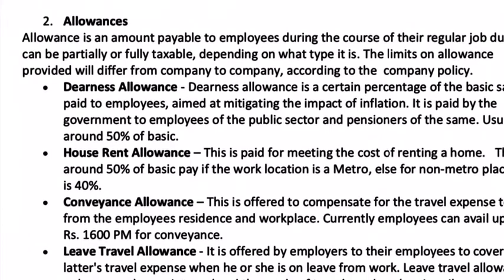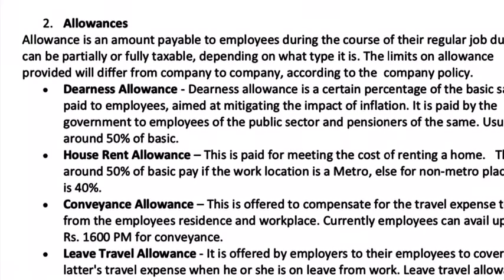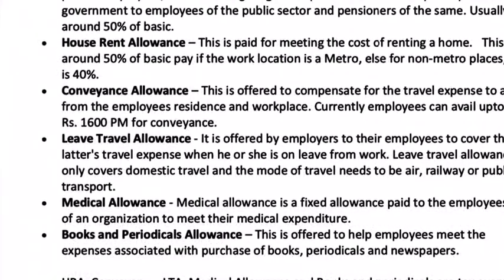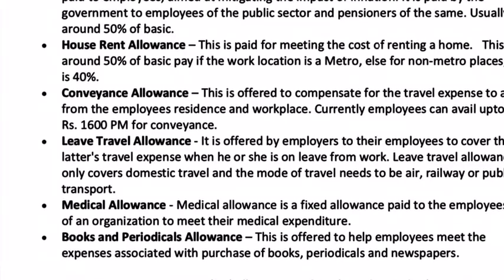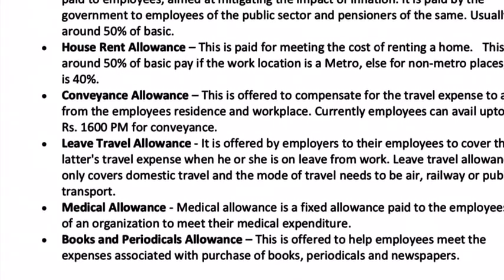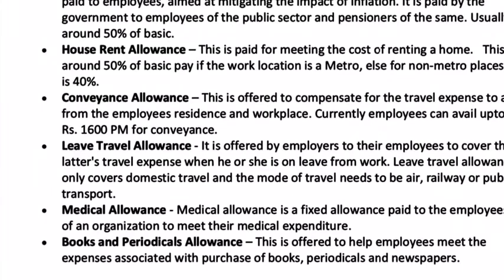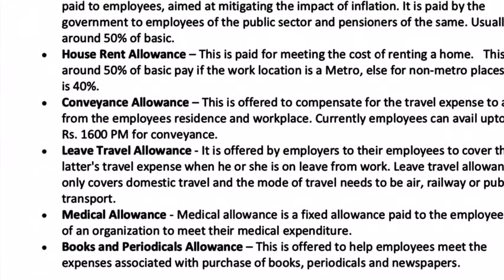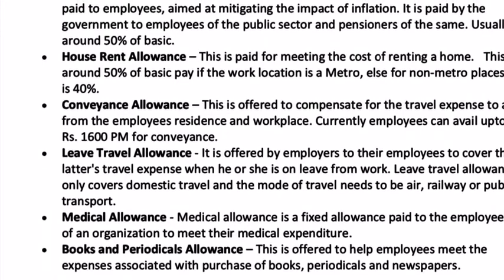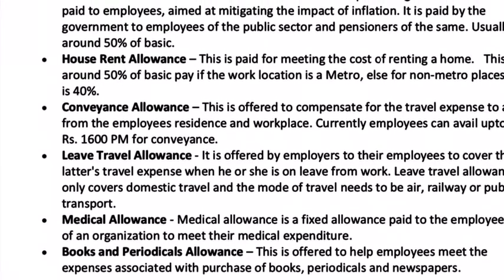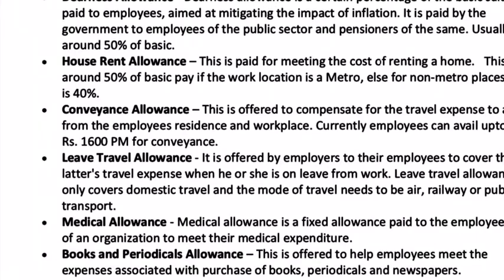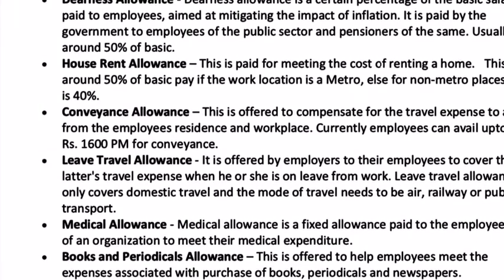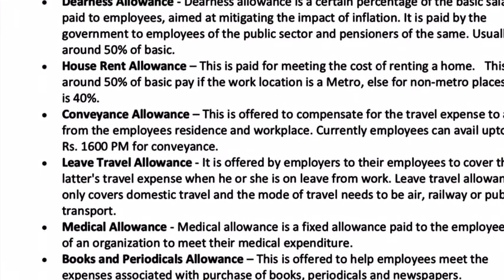Then comes conveyance allowance, which is given to support daily travel to and from office to residence. And as per the latest amendment in 2018, this is around 1600 per month. So employees can avail up to 1600 per month on this. Next comes LTA or the leave travel allowance. This is to cover travel expenses during employees' leave.